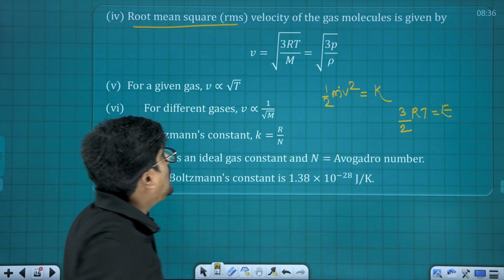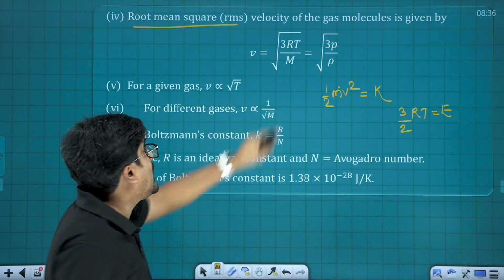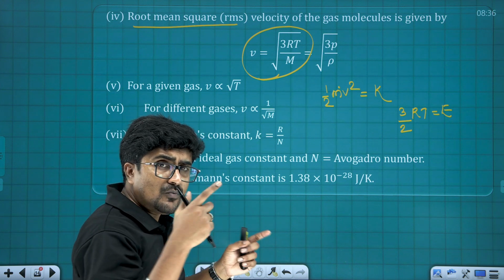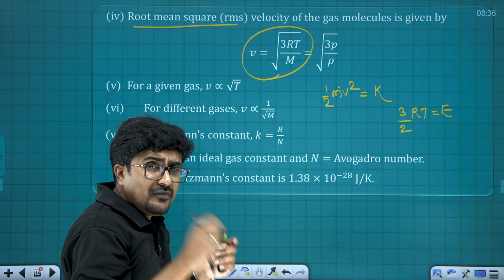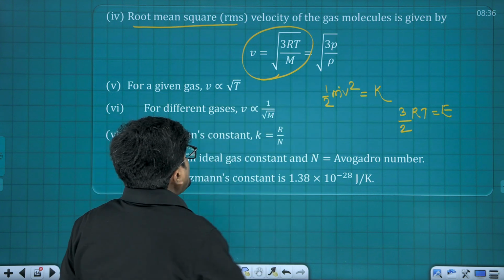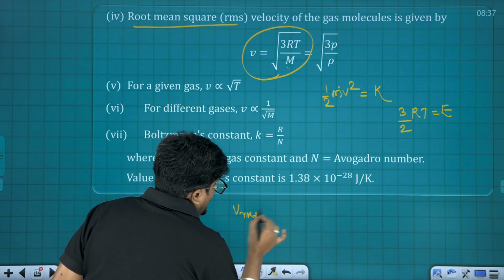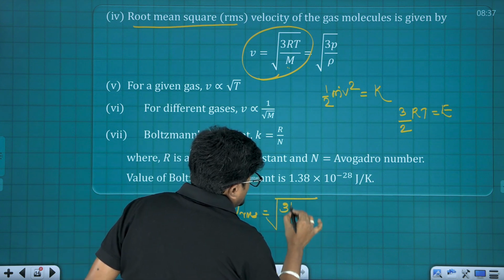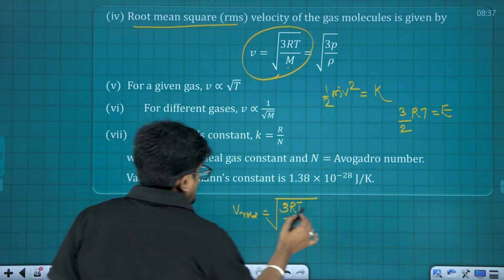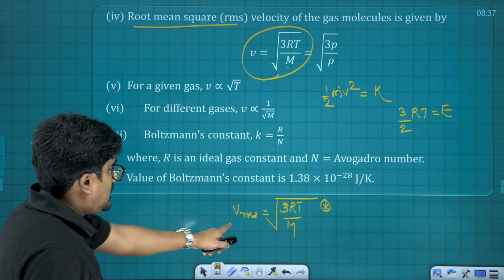Now just rearrange this. While rearranging, you will get the value of V, I mean the RMS value, as the square root of 3 times R into T upon M, because 1 by 2 and 1 by 2 will cancel each other. So finally it's going to be 3 RT by M. Now keep this particular equation in mind: V RMS is the square root of 3 RT by capital M. Please keep this equation in mind, because it is very important for many things.